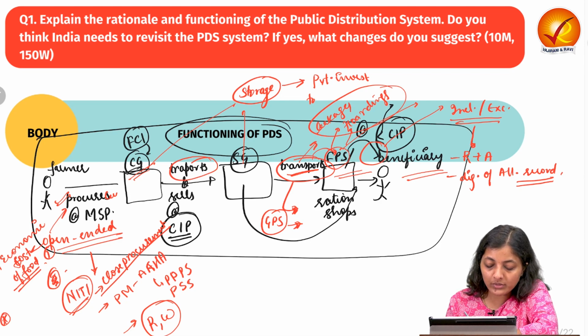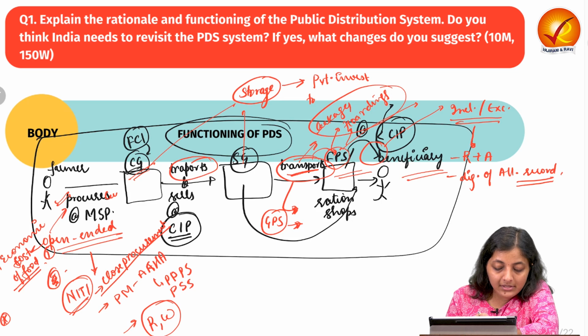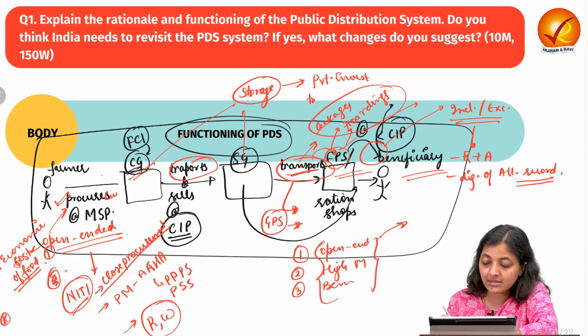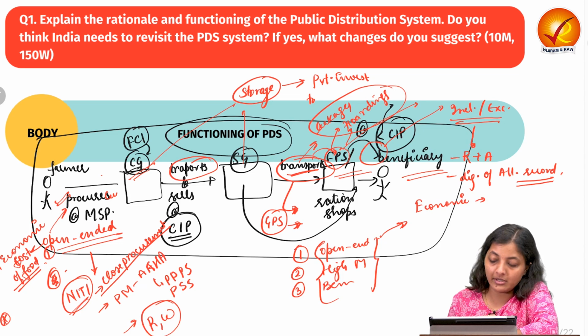And one more issue is there. First, due to open-ended procurement, high MSPs and many beneficiaries, this increases the overall economic cost to the government and puts a fiscal burden on the central government.